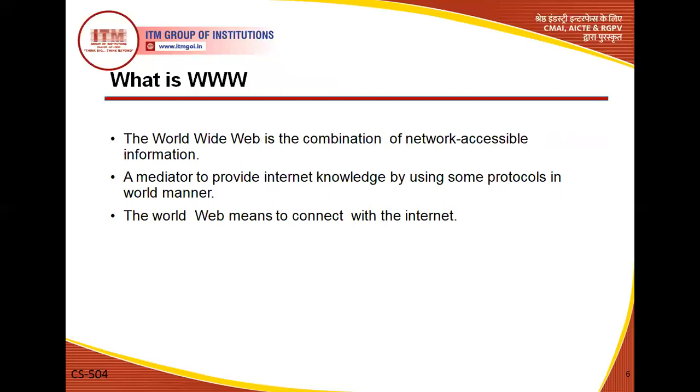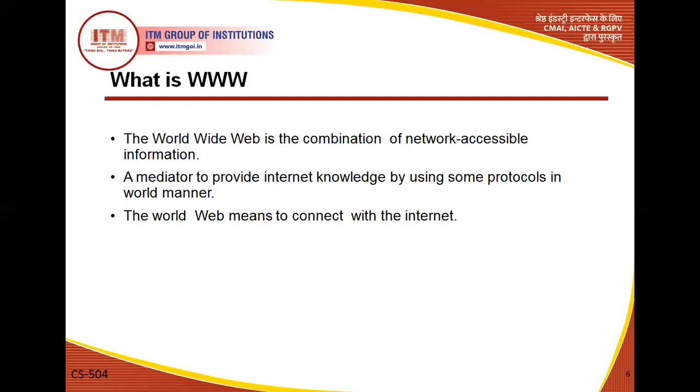Now the important thing is the word which is always related to the internet, which is www. So students, whenever we want to go to a URL, and whenever we want to browse some website, we always write www dot, like google.com. So what does www mean here?